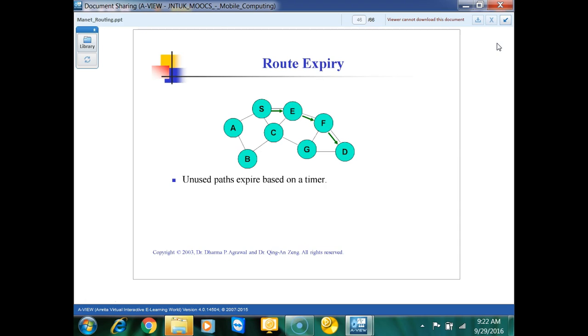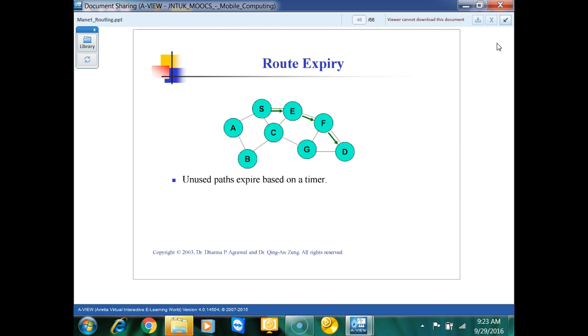Once our route path is determined, once we started sending the data packets from source to destination, the other routes which were formed will get expired. Once we get the source to destination route path by passing the reverse path, we will actually destroy the other route paths.